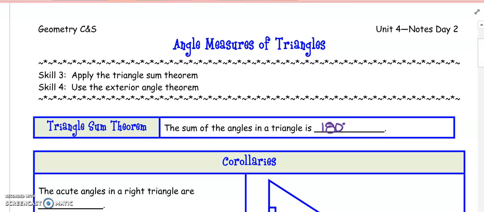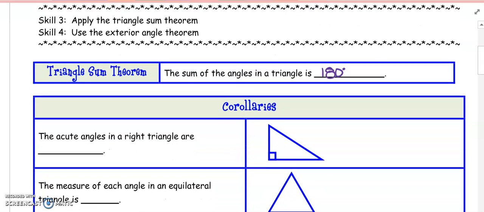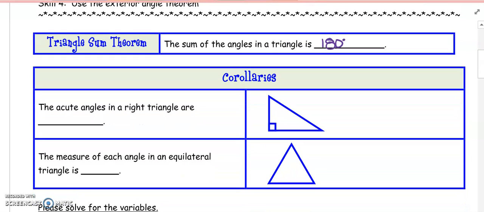Now, with this triangle sum theorem, we've got two corollaries. Corollaries are just smaller rules that make our life a little bit easier if we want to use them. If we don't want to use them, we can always base everything on the fact that the three angles in a triangle will always add up to 180.